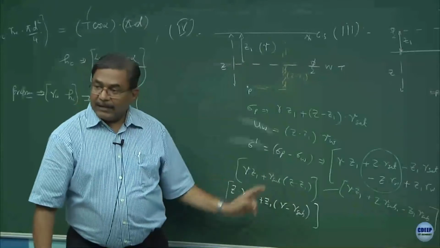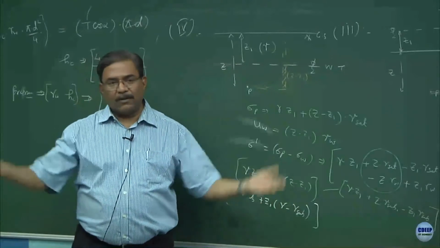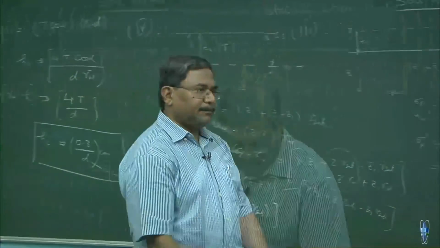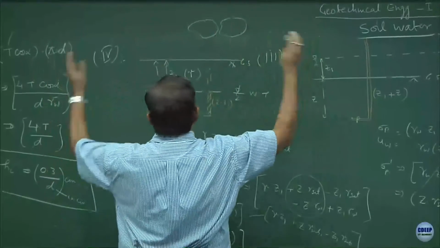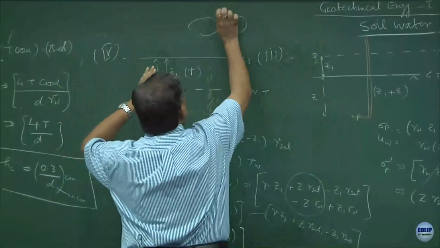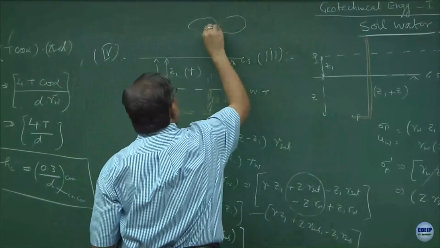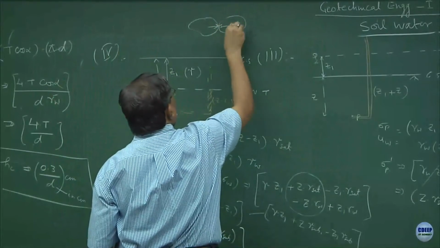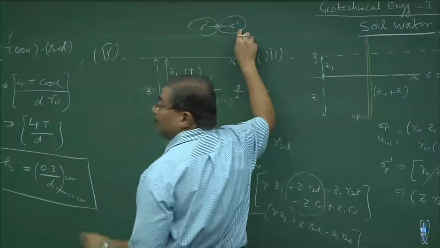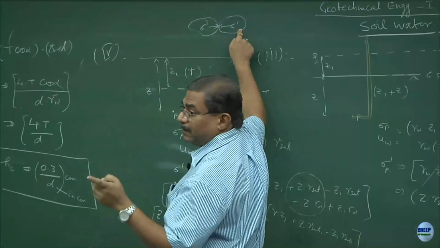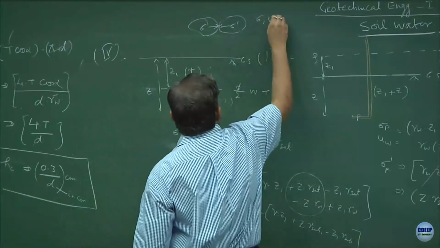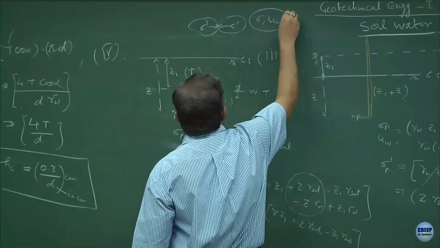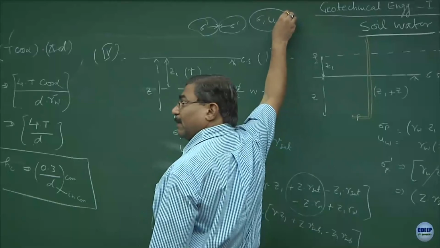Unless you take care of these effective stresses which have developed, the whole system is going to crumble. You remember this is the grain and this is the grain. Because of the thin film of water, surface tension, they came close to each other, and this is your sigma prime. Exactly. Sigma prime cannot be measured, there is no way. Sigma can be measured and UW can be measured. Now repeat your question, I will answer.